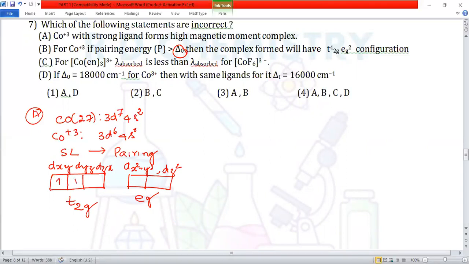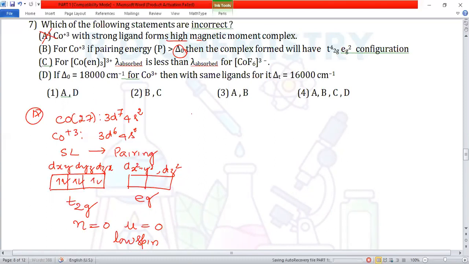So 1, 2, 3, 4, 5, 6. Therefore, unpaired electrons are not there. n is equal to 0, so mu is equal to 0. So it forms a low spin complex. They mentioned here high spin complex, which is wrong. Therefore, statement A is wrong.